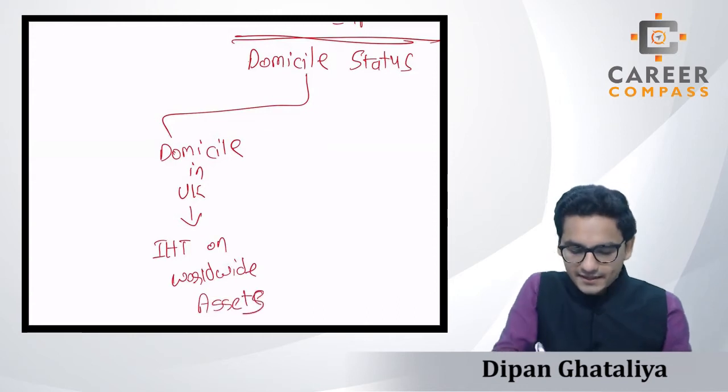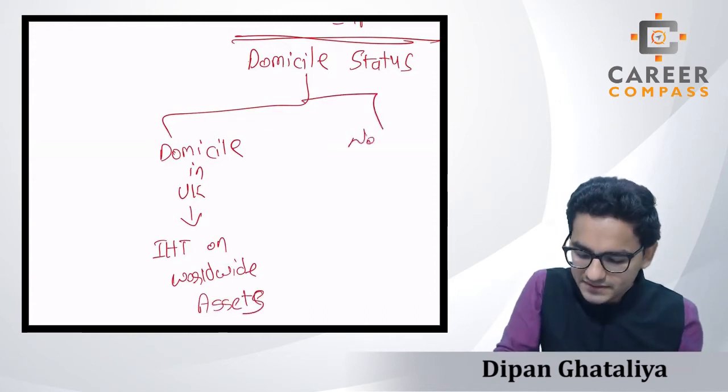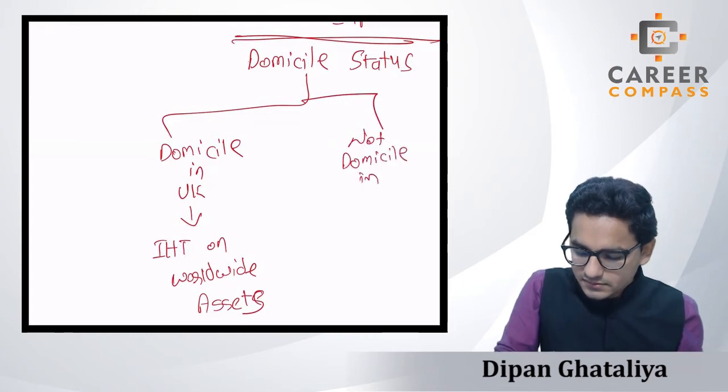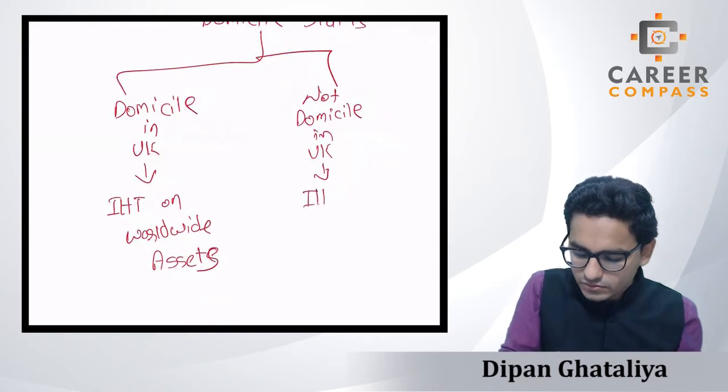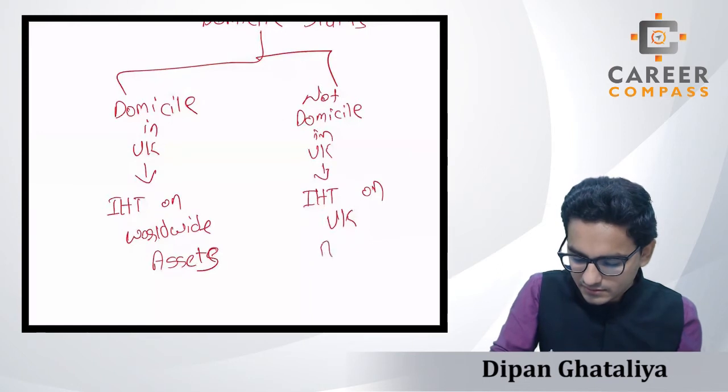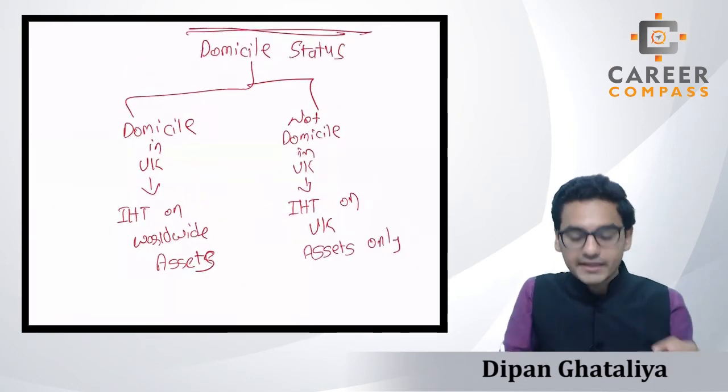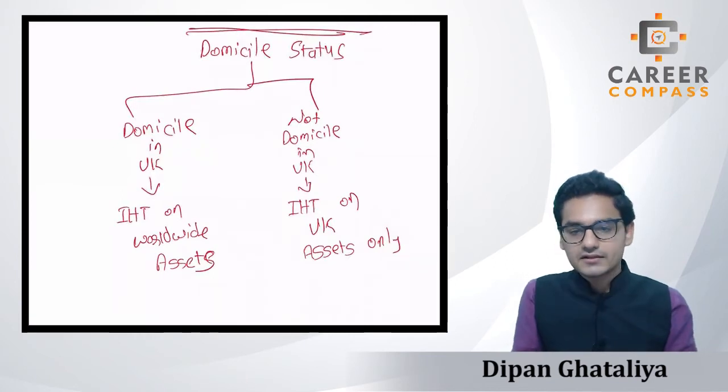Got it? And if the person is, students, not domiciled in the UK, then IHT has to be paid on UK assets only, right? So IHT is maybe the only concept where you have to consider the domicile status.